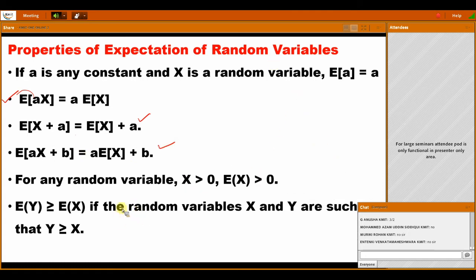For any random variable, if X is greater than 0, E of X is always greater than or equal to 0. If Y is greater than X, then E of Y is greater than E of X. Okay. So this type of question is very important from the exam point of view.